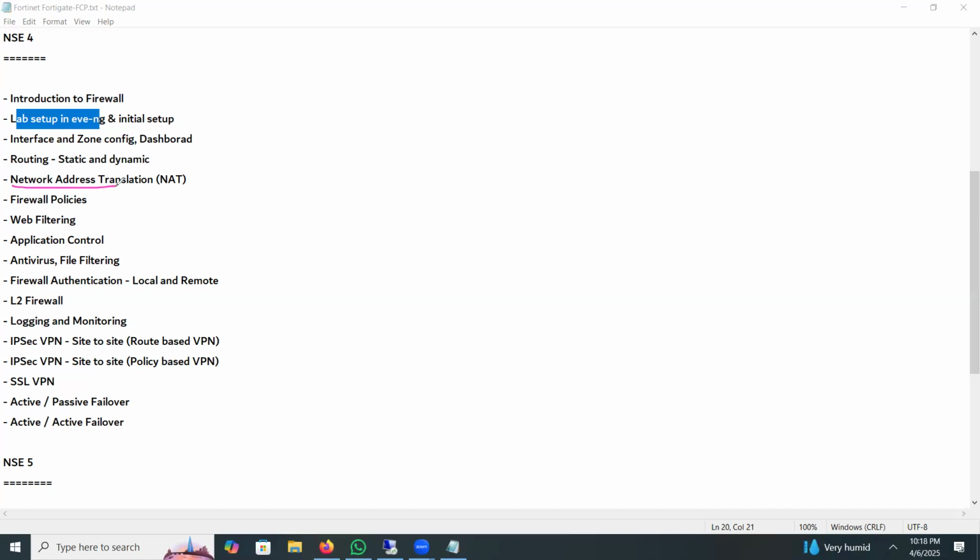Then the network address translation part. It is a very important part. In CCNA we have also learned NAT. We have three types of NAT: static NAT, then dynamic NAT, and PAT. Static NAT is one-to-one mapping.